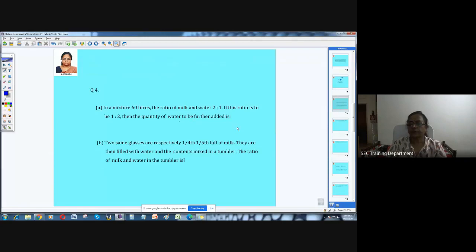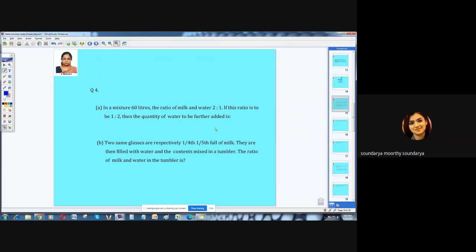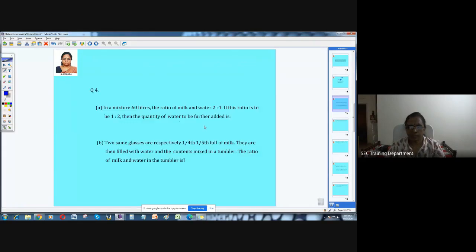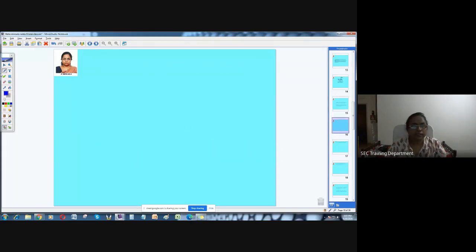Starts from here. Can you see the board? Yes, ma'am. Okay, I'll explain mixtures first and then start with the problem. Mixtures problems mostly have two methods. One is using alligation, and one is you do it directly with the ratios. Mostly ratios, or sometimes you can directly do it. So different types are there.